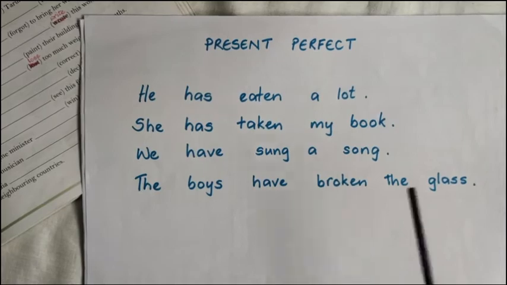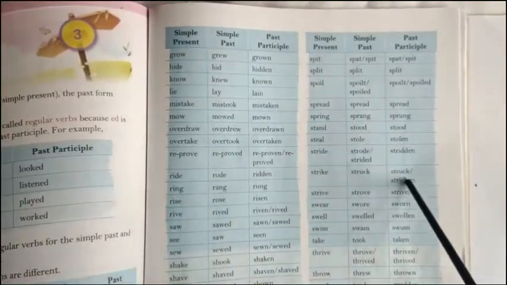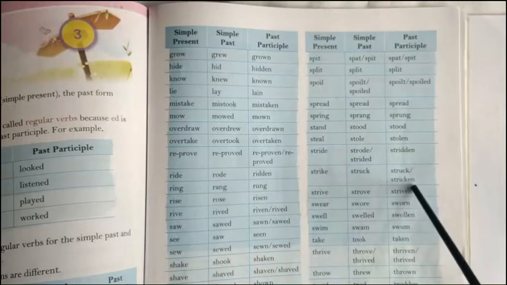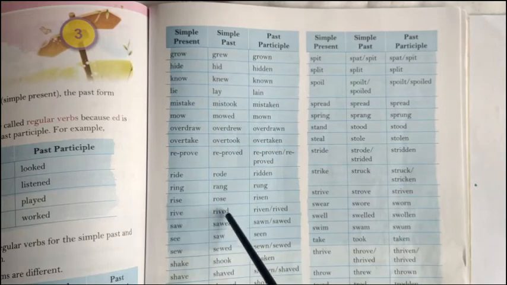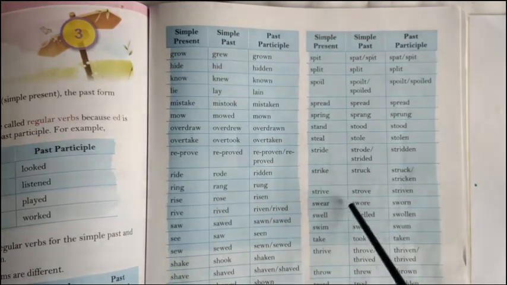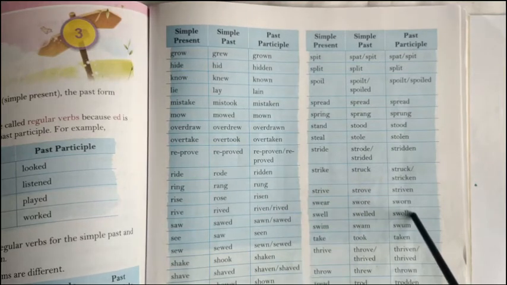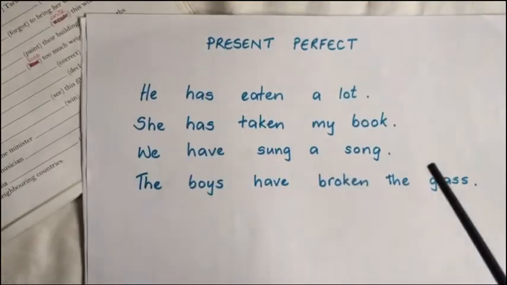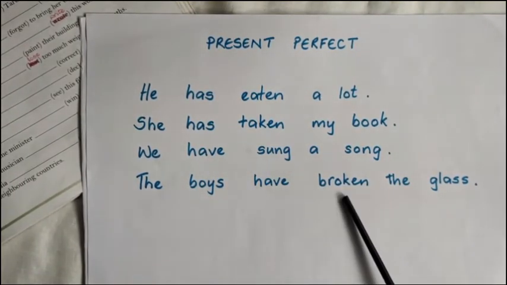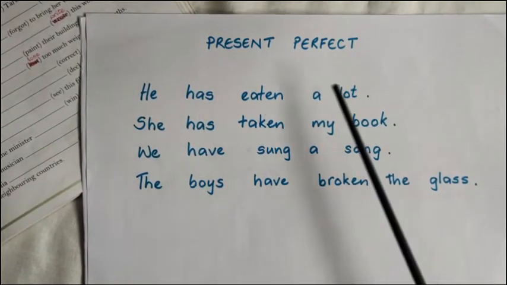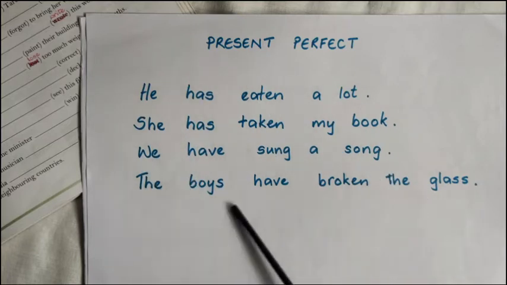The third form, this column, this is the third form. We have to use only this column, okay? Only this column. You cannot use the first or the second. Don't use the first or the second. Use only the third column, the third form of the verb. So, these are in the third form. So, this is how you make the present perfect. And these are affirmative sentences.